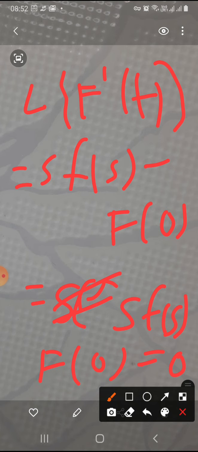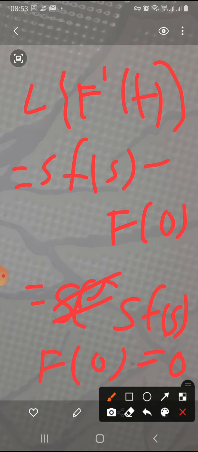And in this expression, which is Laplace transform of f'(t) is equal to sF(s) minus f(0), which we have already proved, if we substitute the second condition, that is f(0) is equal to 0, we have L, that is Laplace transform of f'(t) is equal to sF(s).